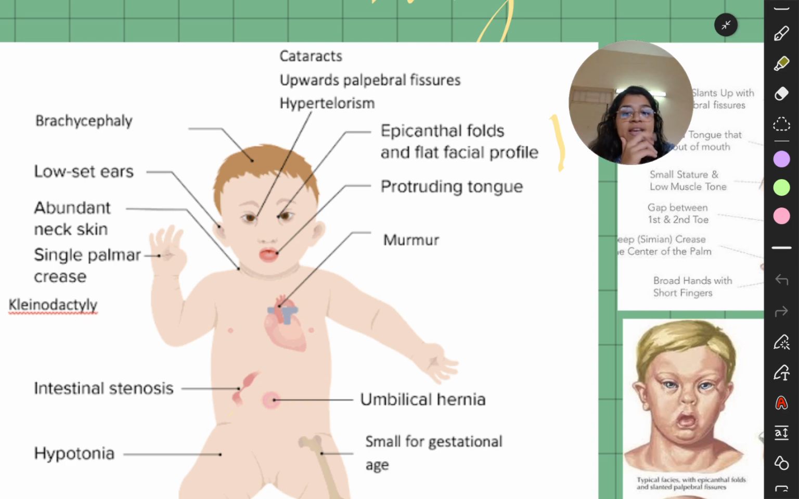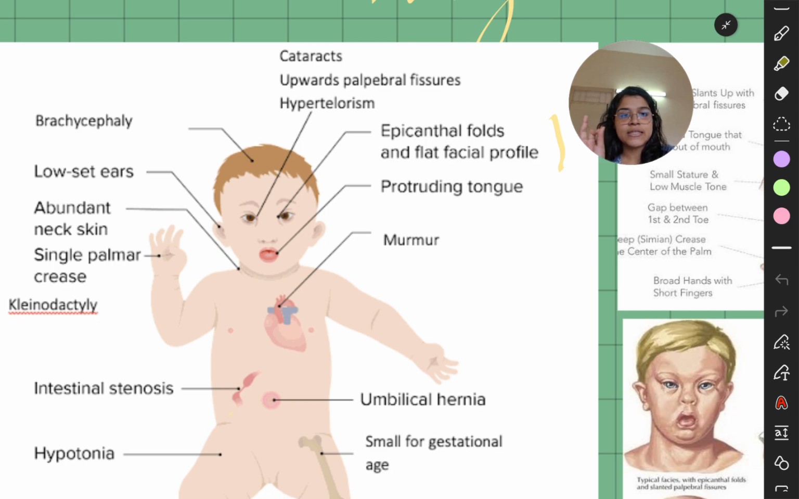Then there is brachycephaly. I told you what is brachycephaly, right? Like this kind of head. The anterior posterior dimension is smaller than the mesodistal dimension. Then you have low set ears, small ears, abundant neck skin. I told you neck skin is abundant.